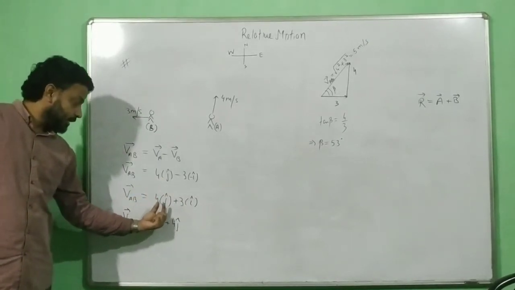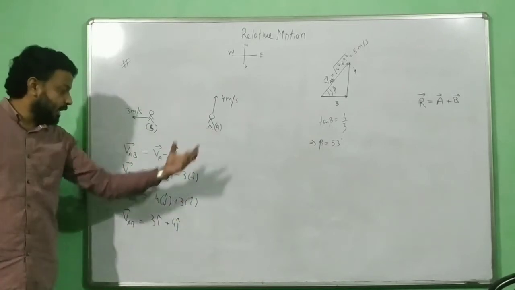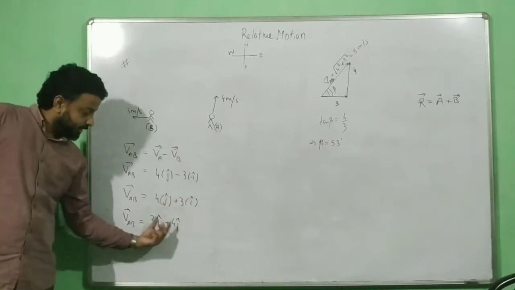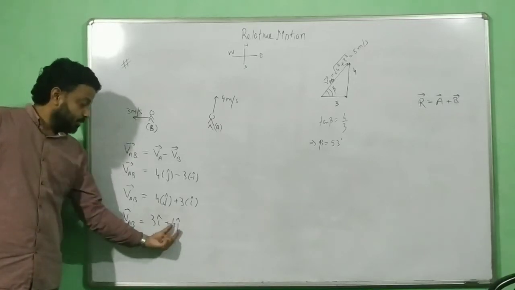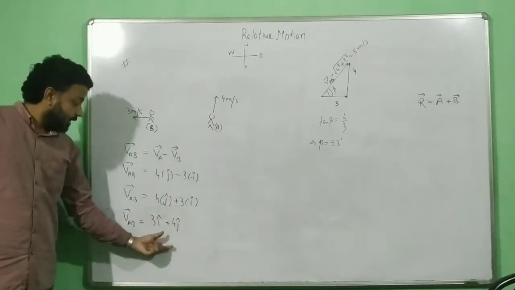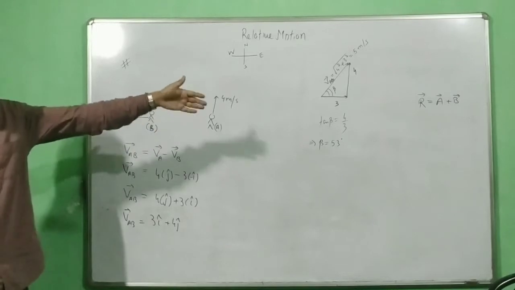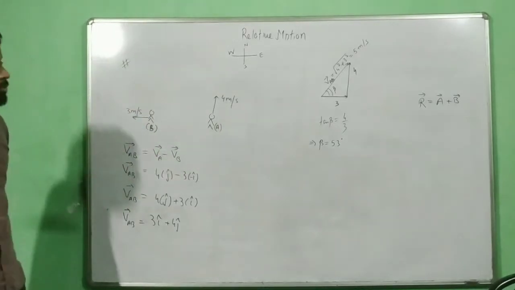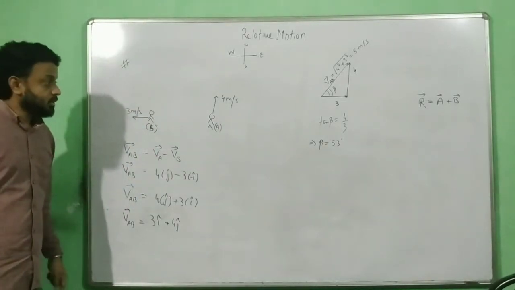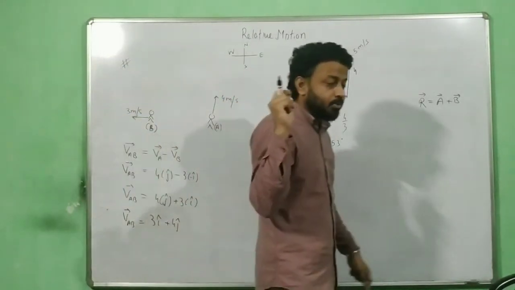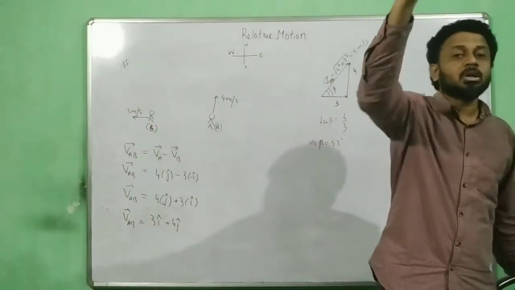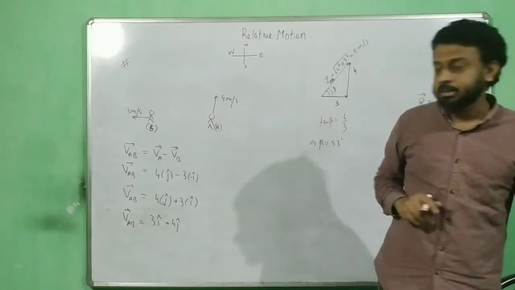Once you have done the vector addition format, plot the diagram. A vector plus B vector, or get the R vector. So R vector equals A vector plus B vector. So when you plot that, you get the resultant direction, and since they are perpendicular, you can find the magnitude of resultant velocity also. Now what was the trick? Remember the trick? Whoever is the observer will provide its velocity to the object in the opposite direction.